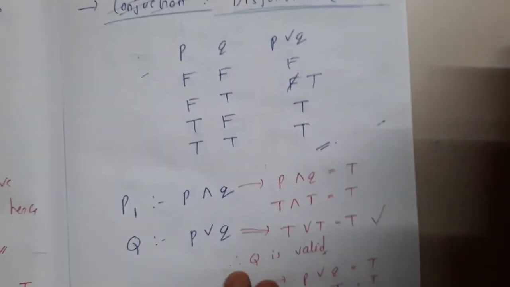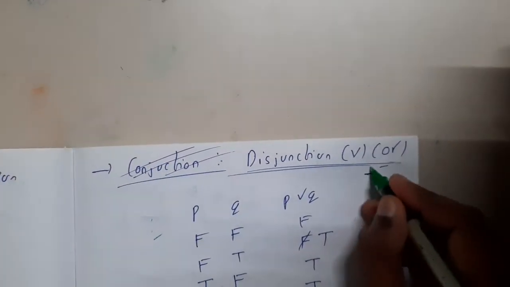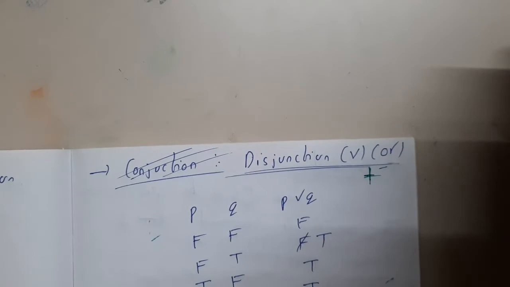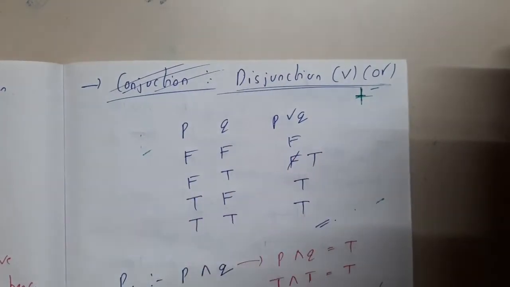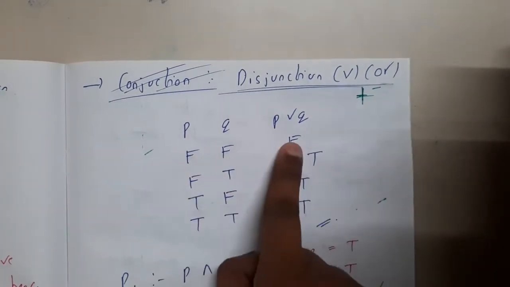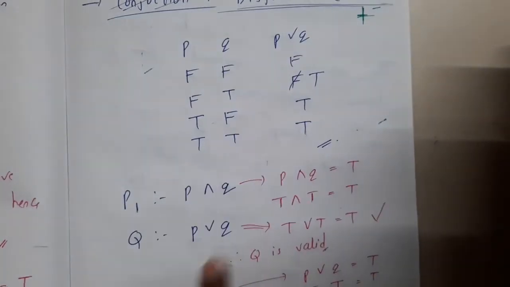The next operation is disjunction, guys. In digital electronics, it is called OR, and it is represented with plus. Okay? So P or Q. If you recall, at any moment, if P or Q, any one of them is true, the result will be true. That's it. So only false or false will be false. Rest all will be true. That's it. Again, we took some examples here.